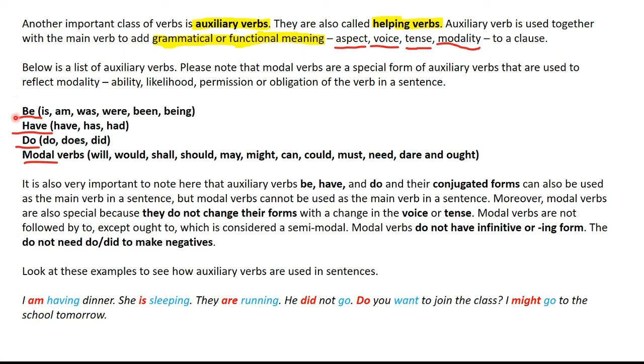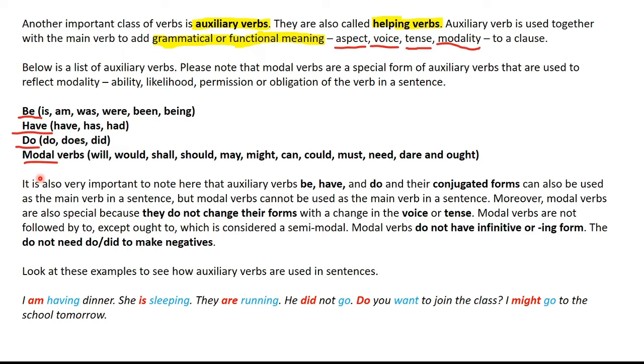Look at this list of auxiliary verbs. Be and all its conjugated forms: is, am, was, were, been, being. Have and its conjugated forms: have, has, had. Do and its conjugated forms: do, does, did. And then there is this special category of auxiliary verbs that are called the modal verbs. Will, would, shall, should, may, might, can, could, must, need, dare, and ought or ought to. These are modal verbs. This is more or less a comprehensive list of the auxiliary verbs we have.